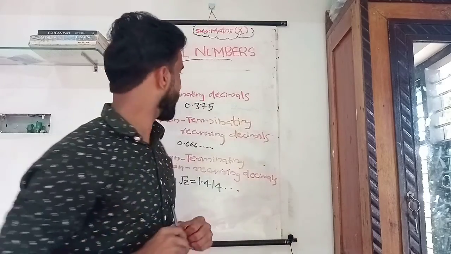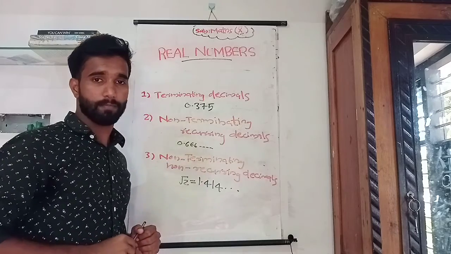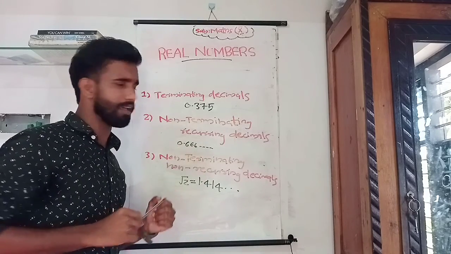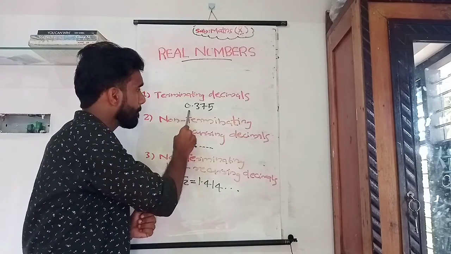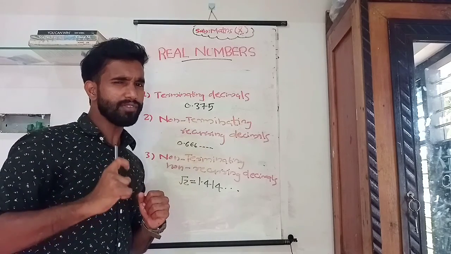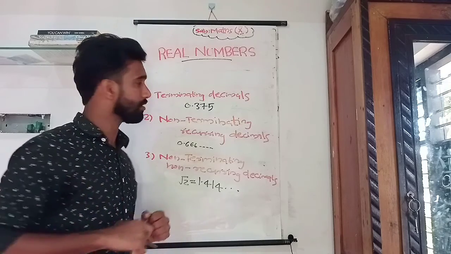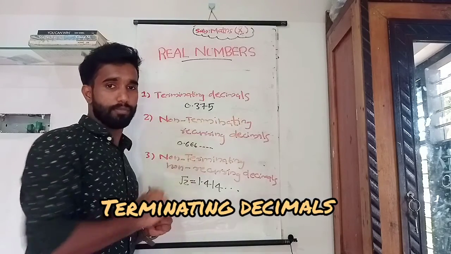Okay, the first kind is numbers with a terminating decimal. Here I will give an example. Numbers like 0.375. The number ends at a point, it does not go on. These types of numbers are called terminating decimals.